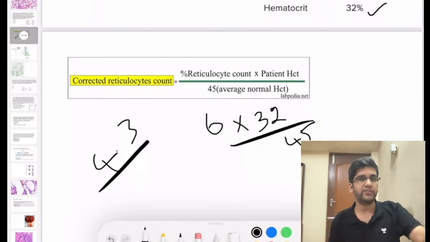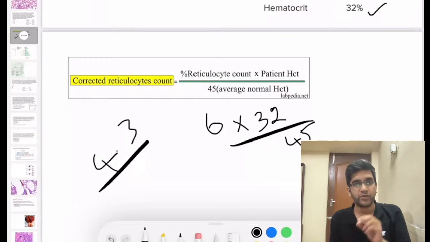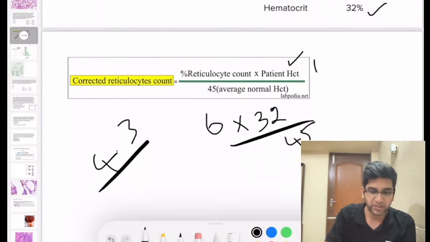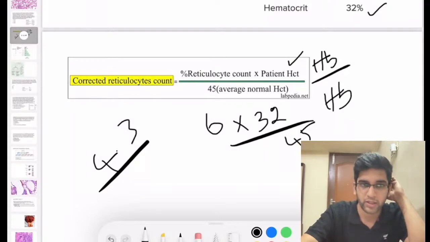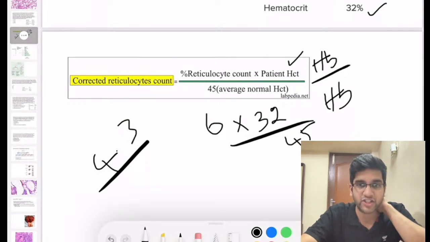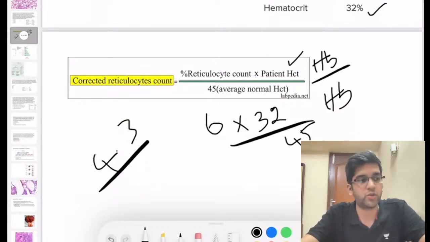The second step of correction, hopefully we'll see sometime down the road, right? So there are two ways you can correct a reticulocyte count. One is based on hematocrit. It need not always be hematocrit. You can use patient's hemoglobin divided by the normal standard hemoglobin also. Both are possible, but corrected reticulocyte count is very, very essential to take any clinical decision. If you want to take a decision for treatment, do not go with the reticulocyte count given in the lab, which is totally based on microscopy. It's actually the duty of the pathologist to give a corrected reticulocyte count. If it's not given by the lab, I want you to correct it, and only based on the corrected reticulocyte count you have to take any clinical decision.